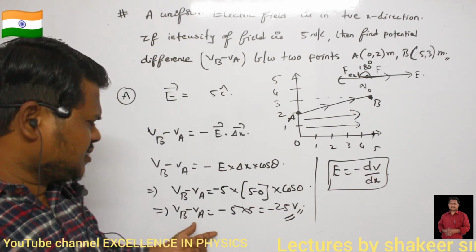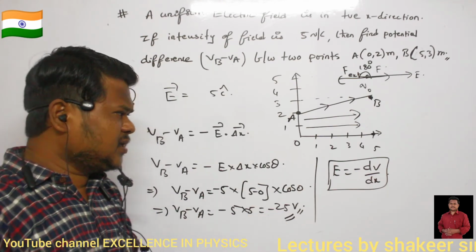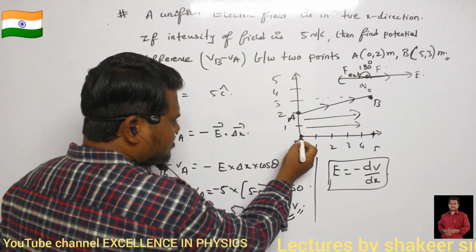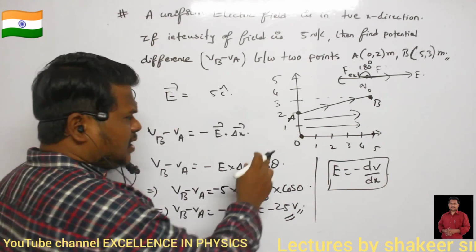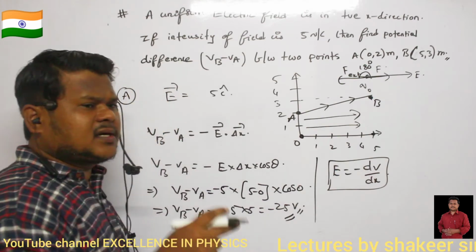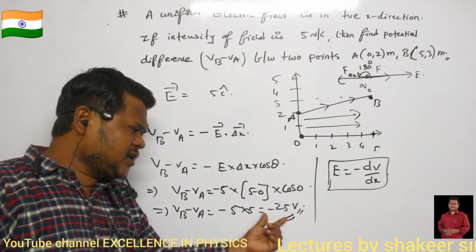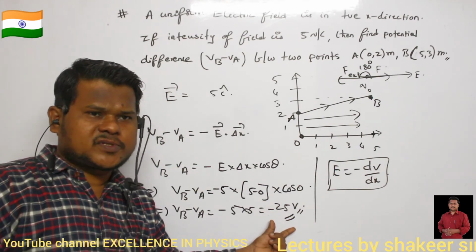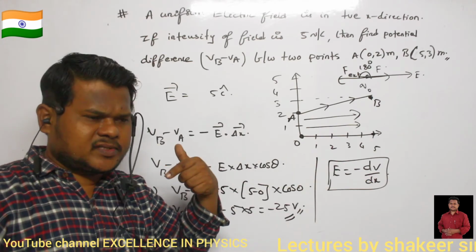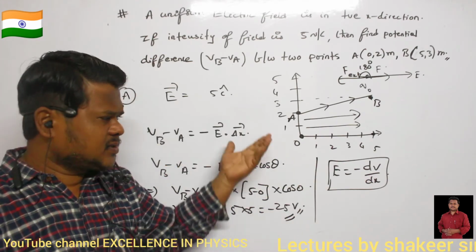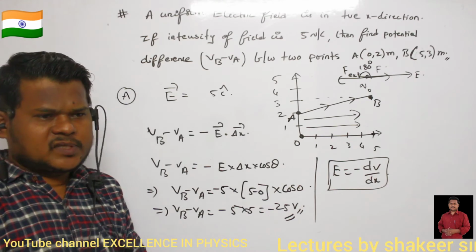Potential decreases. It means at this point 0, potential is greater. At this point 5, potential is lesser. What is the difference in potential? Minus 25 volts. It means potential is decreasing. That's what we have calculated. Are you able to understand?